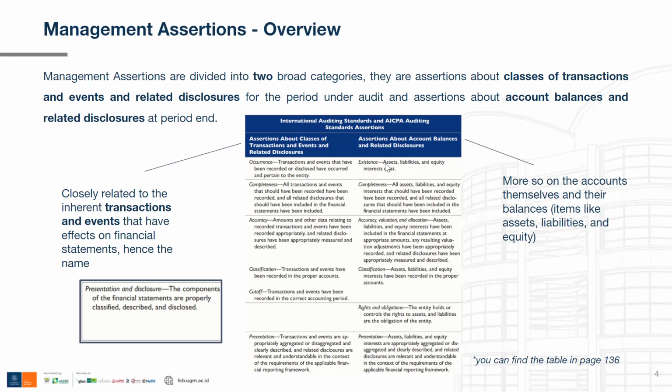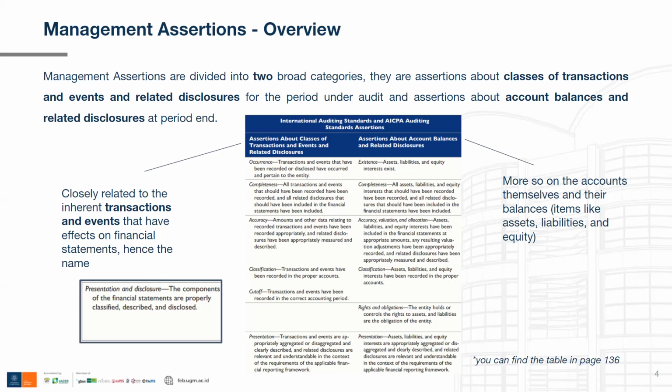On the other hand, the first assertion in the assertions about account balances is existence, and the definition is that assets, liabilities, and equity interests exist. So it is more about the items in the financial statements. It is about whether or not the recorded items in the financial statements really do exist.